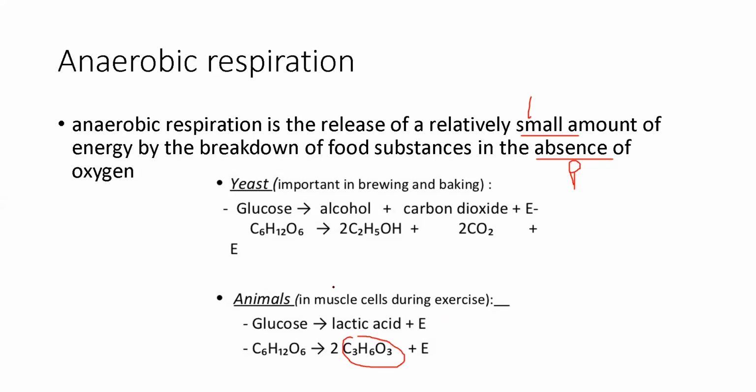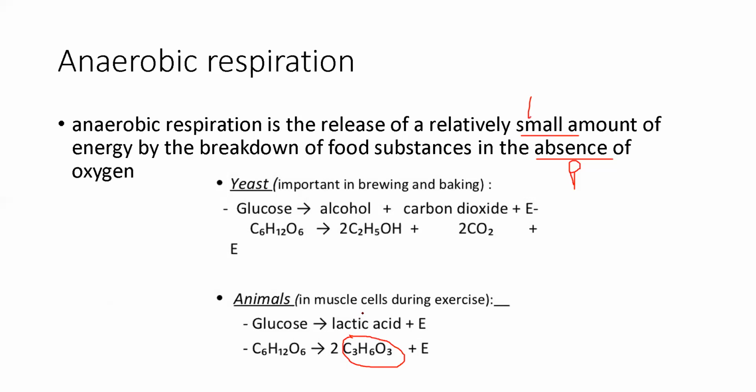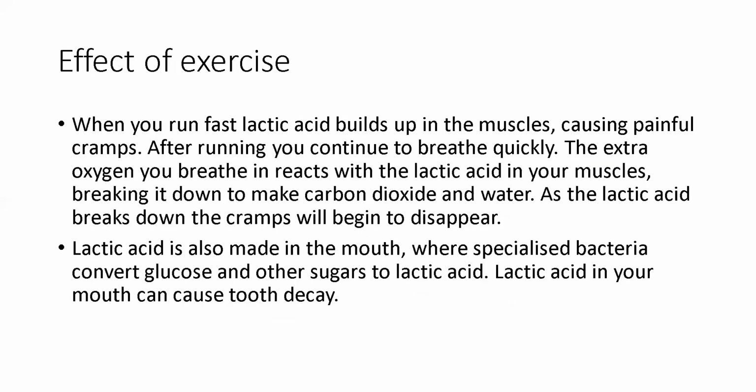Now, what happens when you exercise? What effect does it have on your body? So when you run fast, we saw that lactic acid is produced in anaerobic respiration. Your oxygen is used up. When you are exercising, your muscles need more and more oxygen, and then there comes a point in which there is too little oxygen, but you still need more energy to carry out your exercises. So what happens? Then you start respiring anaerobically. The muscle cells start respiring anaerobically because they have a lack of oxygen. Then what happens? Lactic acid is produced.